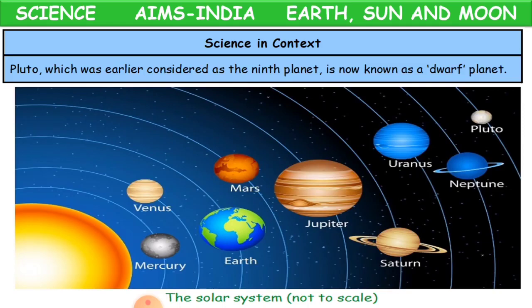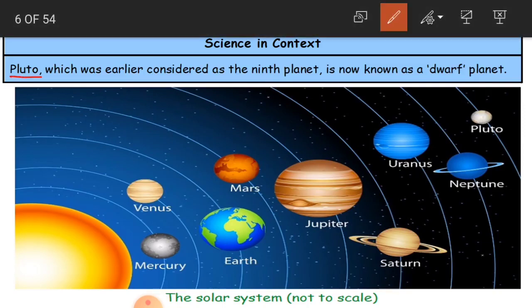Why? Because the ninth planet, Pluto, which was earlier considered as the ninth planet, is now known as the dwarf planet. Dwarf in the sense very small. So it is very small, and we are not considering this very tiny planet as a planet.